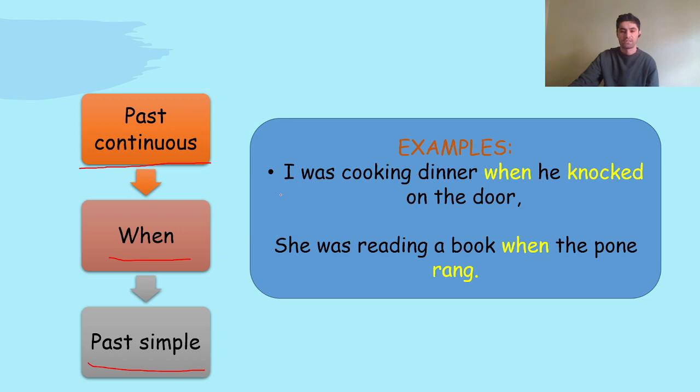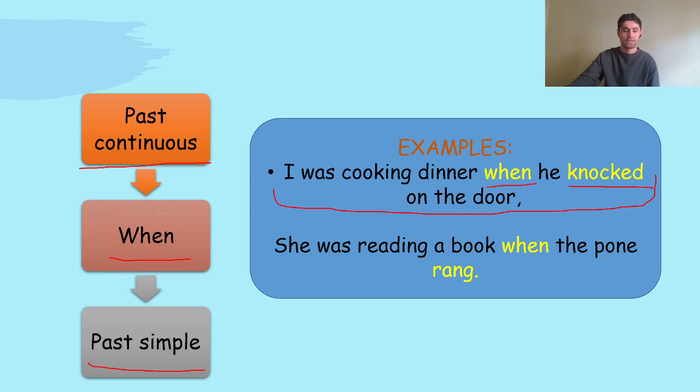Now, let's have a look at these example sentences. I was cooking dinner when he knocked on the door. So I was cooking dinner, which means I was cooking at that time, right? I was cooking when he knocked on the door. Do you understand? I was cooking dinner. This action was in progress. It was a continuous action, and then someone came and knocked on the door.